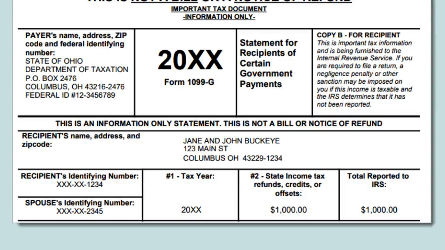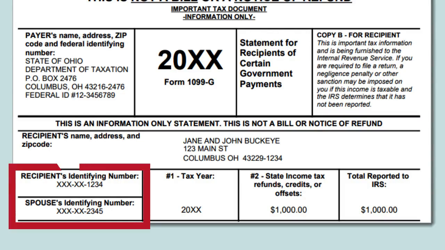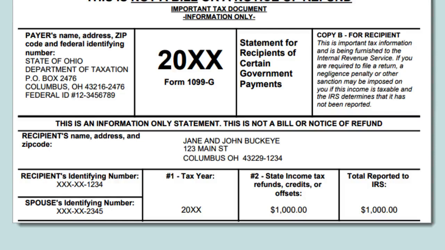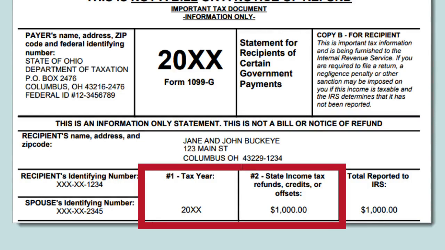As you move down the form, you'll find the recipient's information, including the last four digits of their Social Security number. To the right, Box 1 shows the tax year the refund or overpayment was received from. Box 2 shows the amount of the overpayment issued.